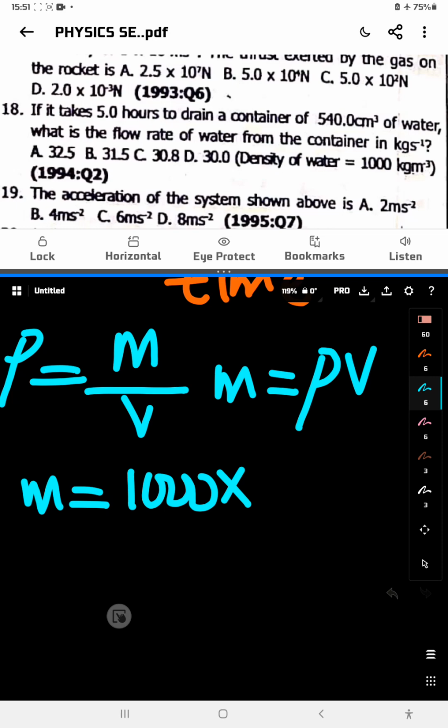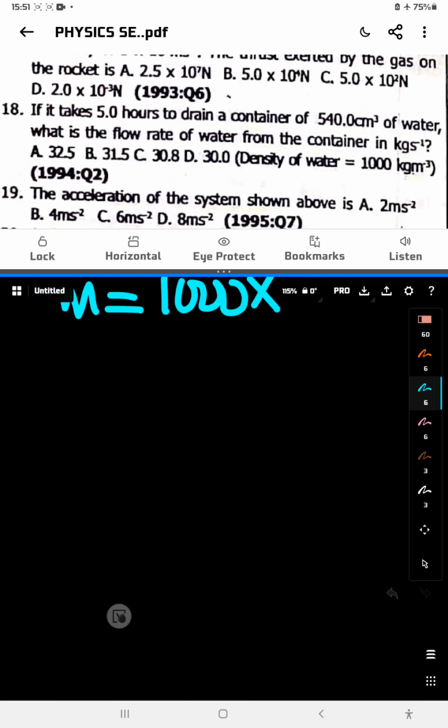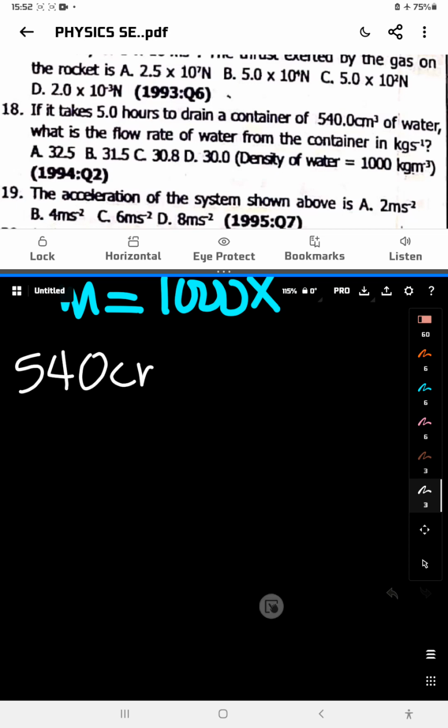Okay, so first things first, I will pause this one here. Let me show you how to convert. We need to convert this cm cube to meter cube. How do you do it? I'll go straight to the point. I won't bore you with many talk. Just say it's 540 cm cube. If you want to convert this one to meter cube, we divide by 3 times, the way we normally convert to meters.